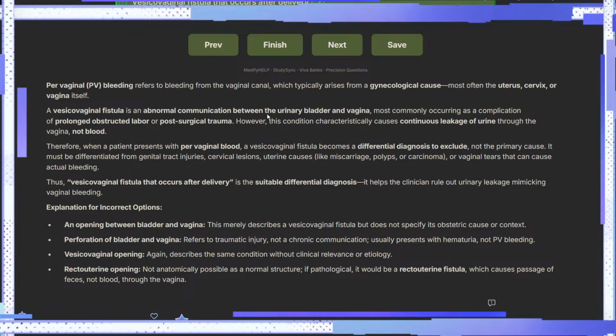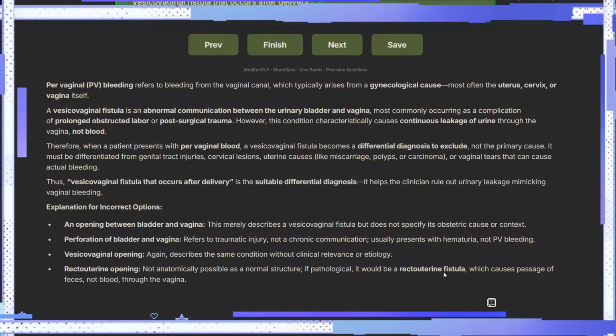Fistula is an abnormal communication between the urinary bladder and vagina. Most commonly it occurs as a complication of prolonged obstructed labor or post-surgical trauma. However, this condition characteristically causes continuous leakage of urine through the vagina, not blood.